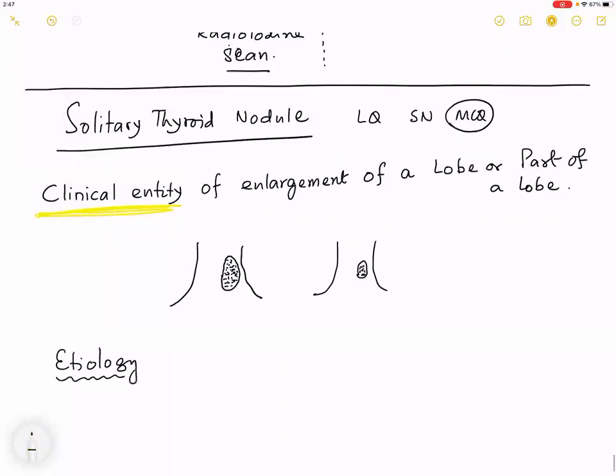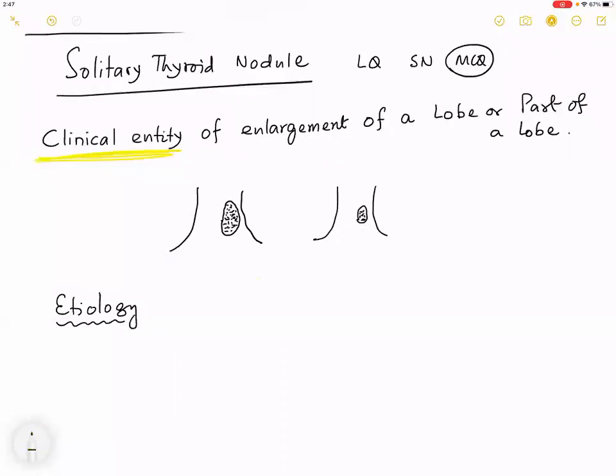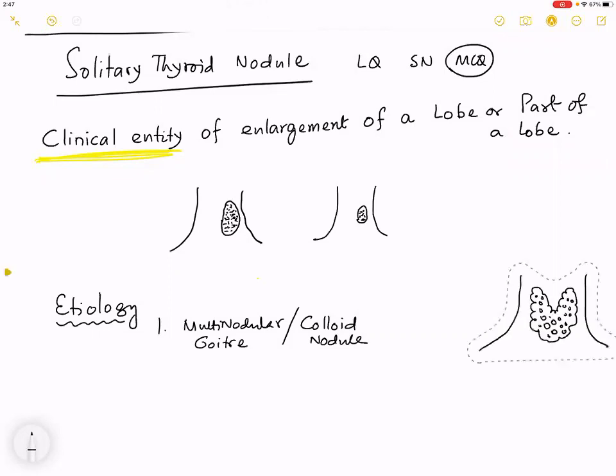If you have understood till multinodular goiter, the first of the causes is a multinodular goiter, also called a colloid nodule. Normally multinodular goiters, as you know, are usually a diffuse disease, like this picture.